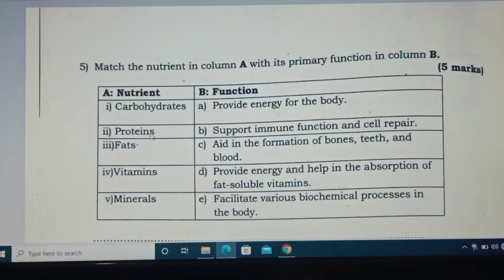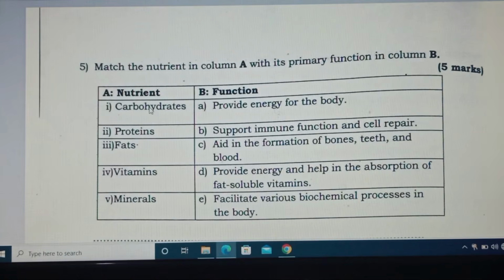Question number 5 is matching. Match the nutrient in column A with its primary function in column B. Carbohydrate, protein, fat, vitamin, and minerals. Let me start with carbohydrate.